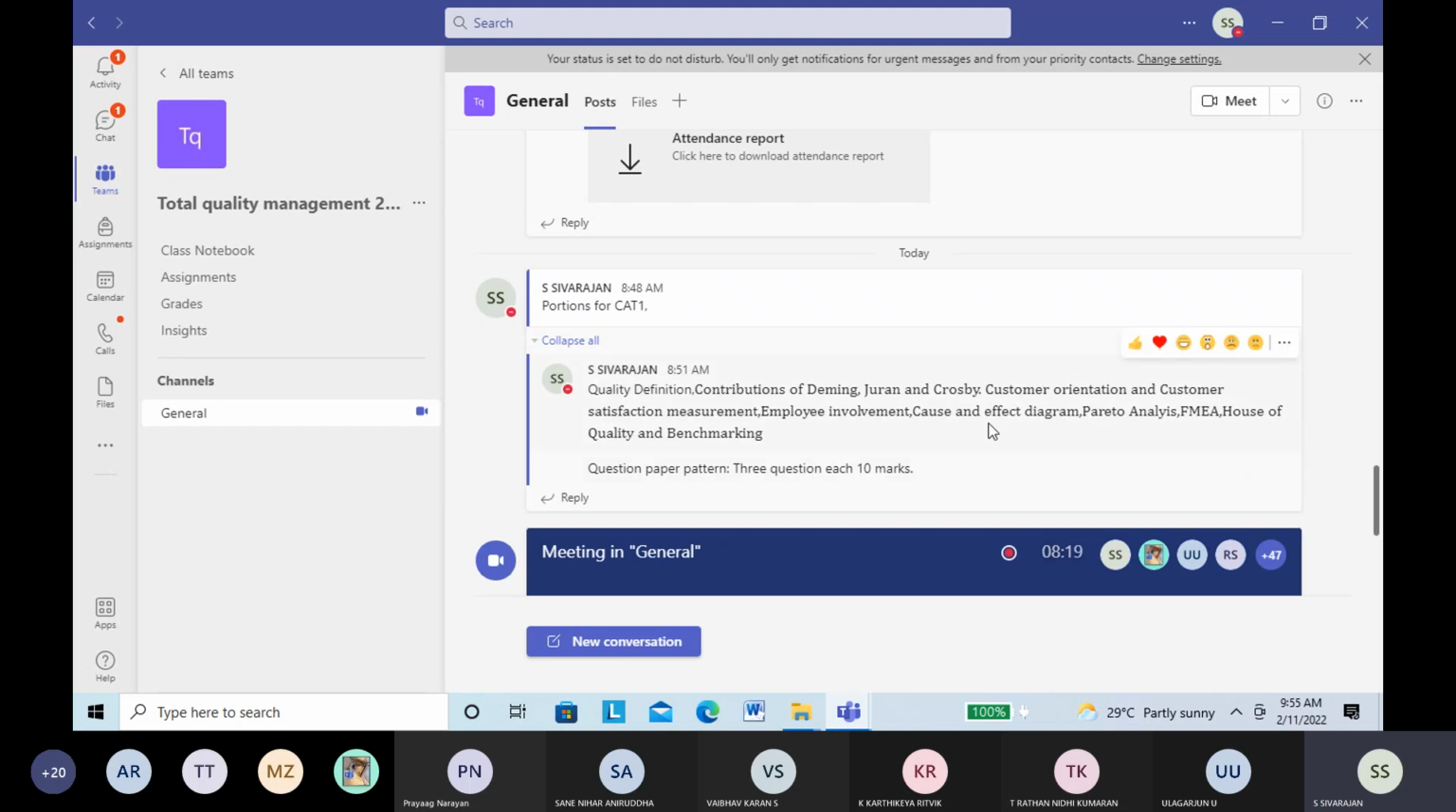Next comes the cause and effect diagram. Even though it is not in the second module, today I saw it is in the third module actually. But anyway, it will be there in the examination. The first topic in the third module is the 7 QC tools. So the cause and effect diagram is there.